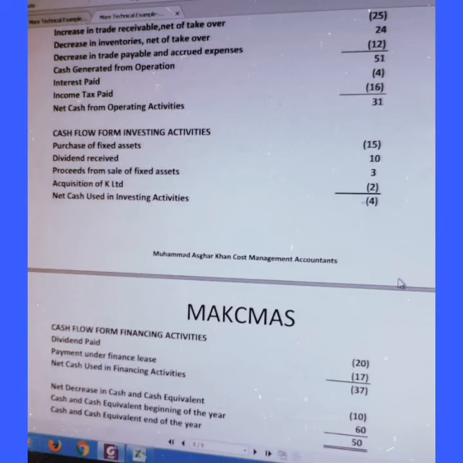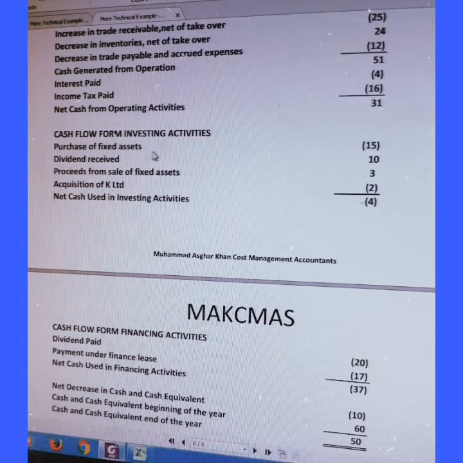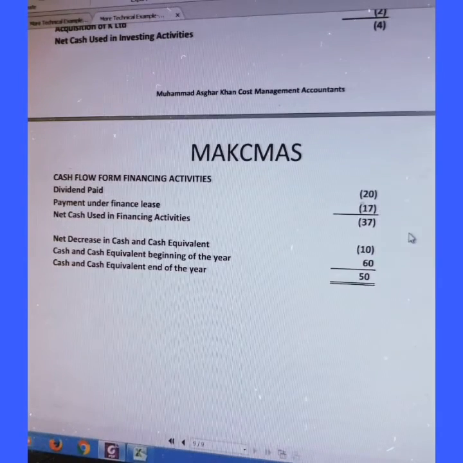Cash flow from investing activities: purchase of fixed assets 15 as worked above, dividend received 10 given in the additional information, proceeds from sale of fixed assets this much, acquisition of K Limited 2. This was given above. Net cash used in investing activities this. Cash flow from financing activities: dividend payment was 20, payment under finance lease was 17. This is given above. Net cash used in financing activities is this much.